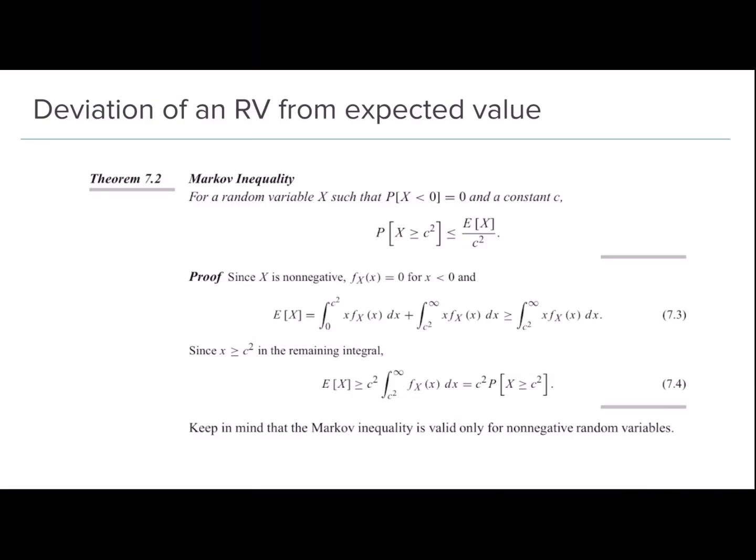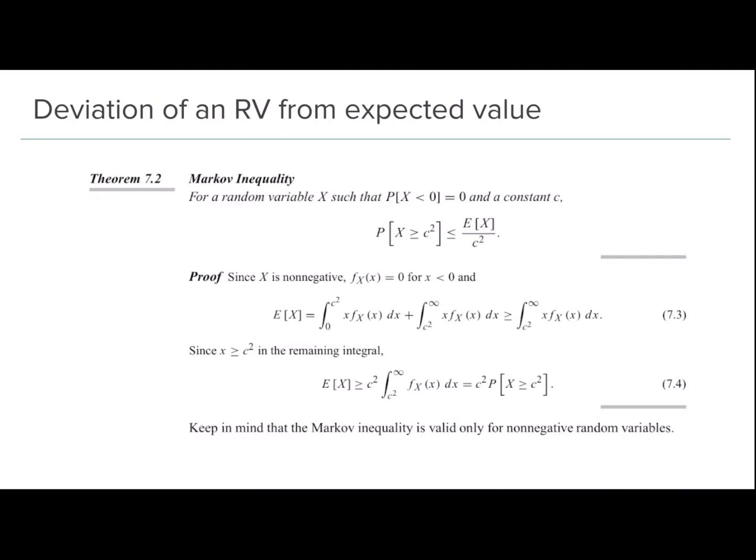Right, so let's start with theorem 7.2, which is the Markov inequality. It says that for a random variable X such that P of X less than 0 is equal to 0, and a constant c, where P of X less than 0 equal to 0 basically means that X is a non-negative random variable, the probability that X is greater than or equal to c squared is less than or equal to E of X divided by c squared. And so we can look at the proof for this.